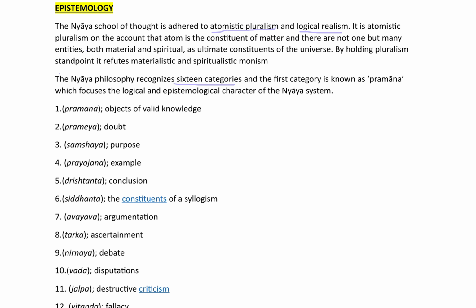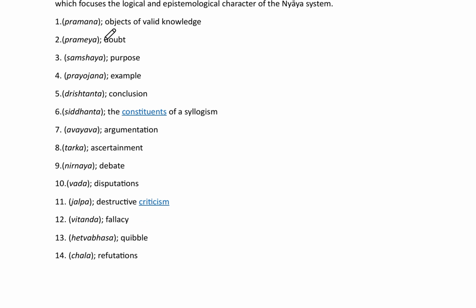Now we will see what these 16 categories in Nyaya philosophy are. First is Pramana, that is, the means of valid knowledge. Second is Prameya, the objects of knowledge. Third is Samshaya, that is doubt. Fourth is Prayojana, that is purpose. Fifth is Drishtanta, that is example. Siddhanta, that is conclusion. Avayava, the constituents of the syllogism. Tarka, that is argumentation. Nirnaya, that means ascertainment. Vada means debate. Jalpa means disputation. Vitanda means destructive criticism. Hetvabhasa means fallacy. Chhala means quibble.